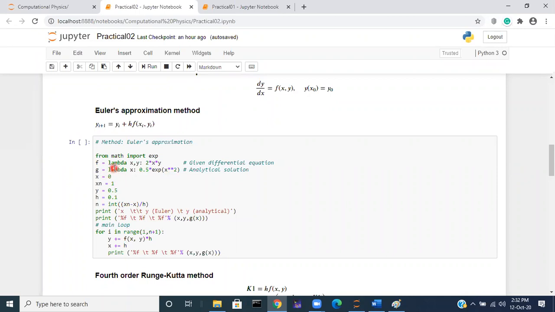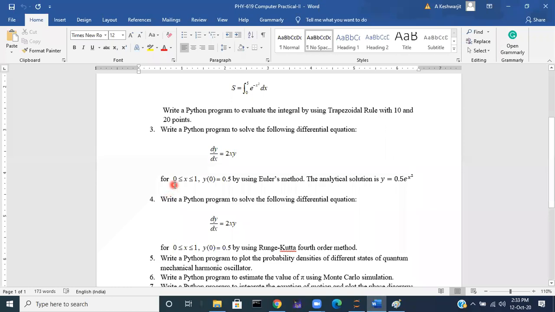The f is a function of two variables x and y, and the expression is 2 times xy. g is a function of the variable x, and it is given by 0.5 exponential x square. This is the analytic solution. We are given the interval x from 0 to 1.